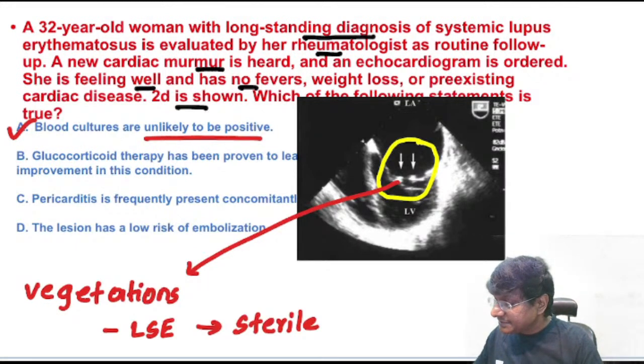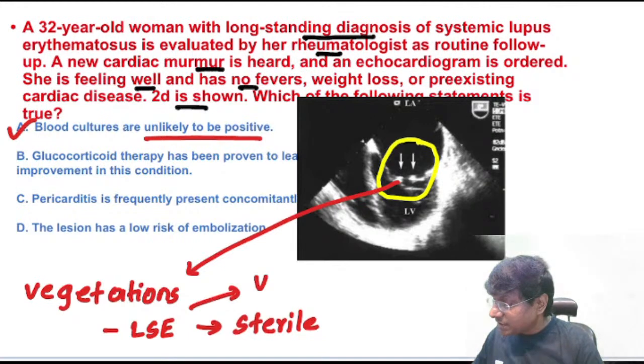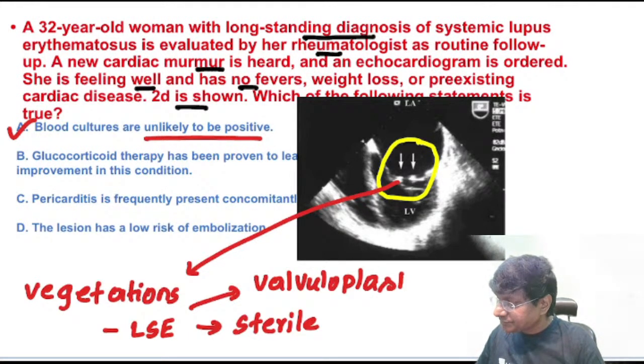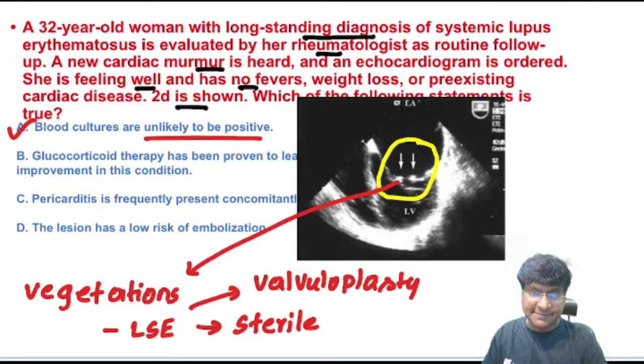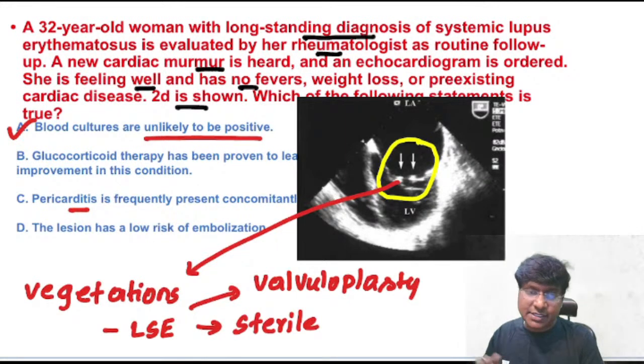Now, when there is Libman-Sacks endocarditis, glucocorticoid therapy will be of no use. Glucocorticoid therapy will be useful for pericarditis, not for endocarditis. So if it is endocarditis, then you have to do valvuloplasty. Now, "pericarditis is frequently present concomitantly" is a wrong statement.